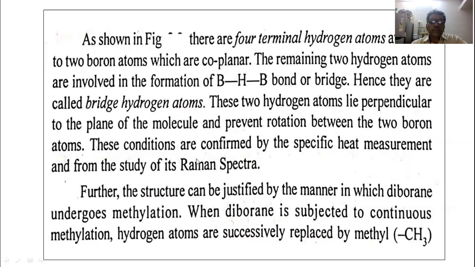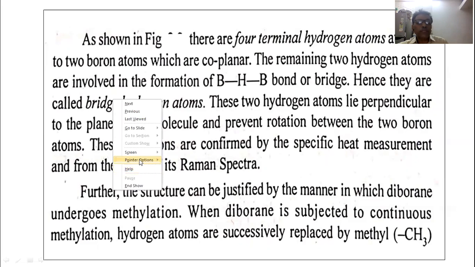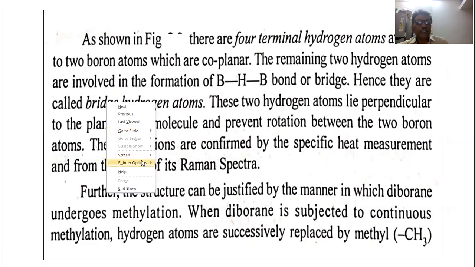Now, the structure of the diborane molecule can be justified by the manner in which diborane undergoes methylation. Let us show this. The structure of diborane can be shown on the basis of methylation of the diborane molecule.